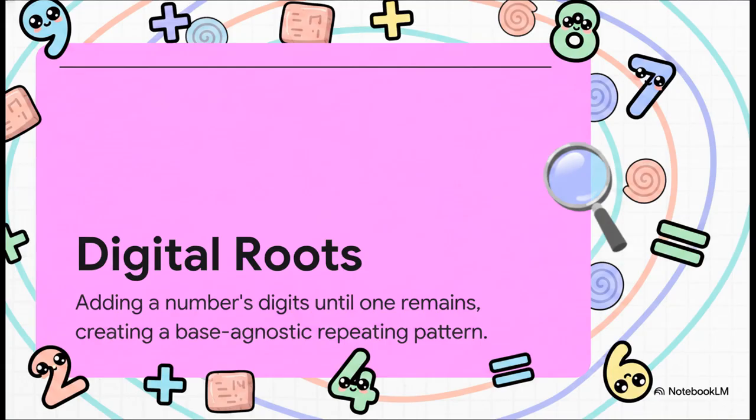It works like this. Take a number, say 987. Add the digits together, 9 plus 8 plus 7, and you get 24. Then add 2 and 4, and you're left with 6. If you build a massive multiplication table using just these digital roots, an infinitely self-similar symmetrical pattern emerges. And the best part? It exists completely independently of our base 10 human math or base 2 computer code. It is totally base agnostic, which Strieber says is the ultimate proof of universal structure.